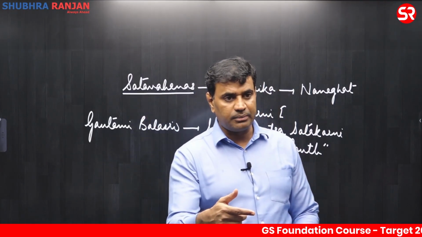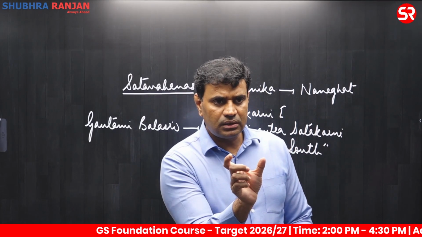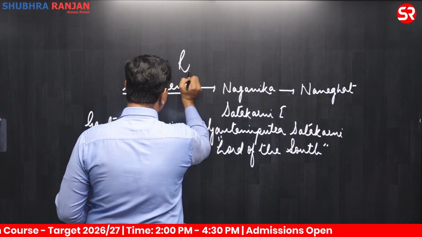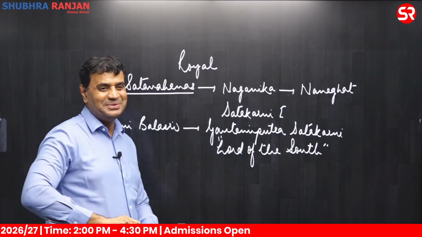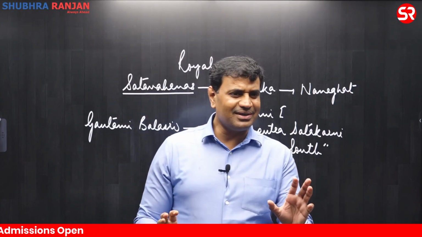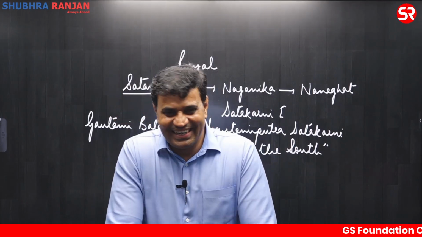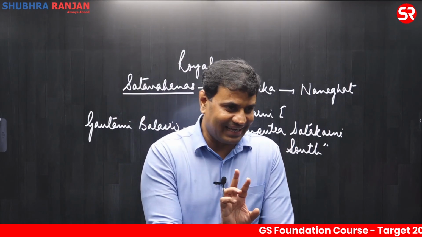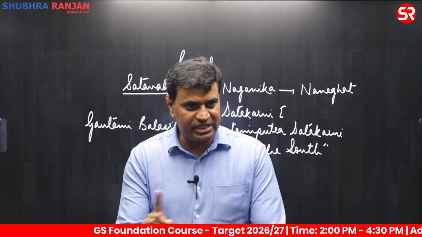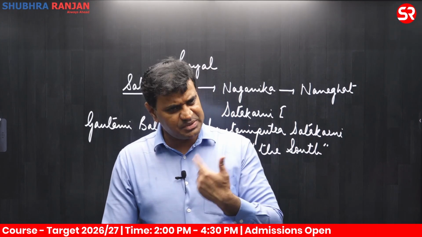Both these inscriptions were written by royal ladies. Royal means ROYAL. Royal ladies means ladies belonging to the ruling family, the ruling class. Clear. Not the common ones. So both Gautami Balashri and Naganika. Clear. So this is a major development: even though society was not matrilineal, women enjoyed a respectable position.